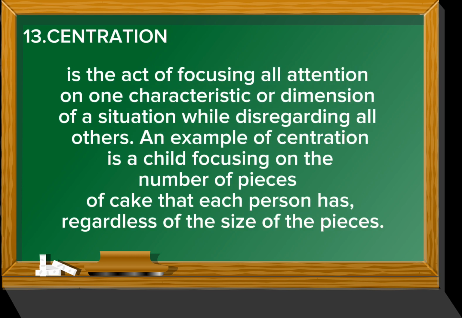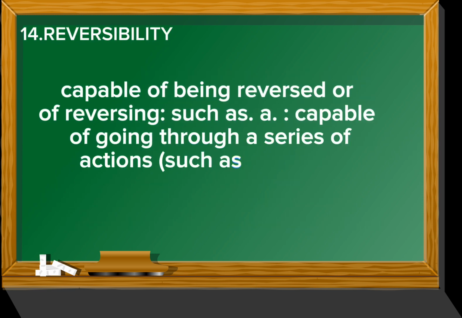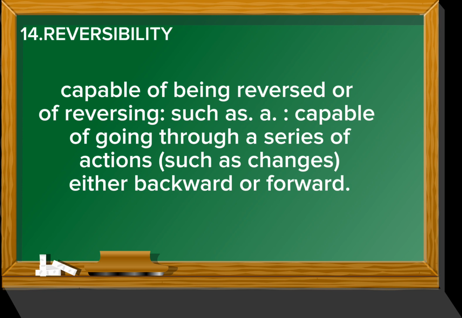Number 13 is centration. It is the act of focusing all attention on one characteristic or dimension of a situation while disregarding all others. An example of centration is a child focusing on the number of pieces of cake that each person has, regardless of the size of the pieces. Number 14 is reversibility, capable of being reversed or reversing, such as capable of going through a series of actions, such as changes, either backward or forward.